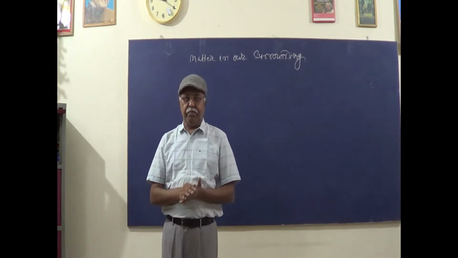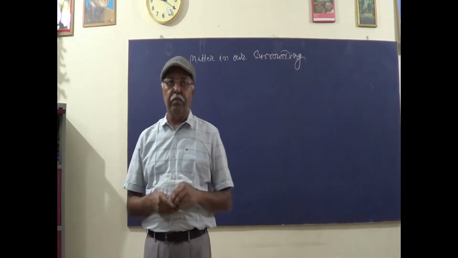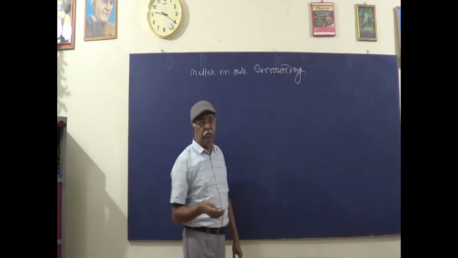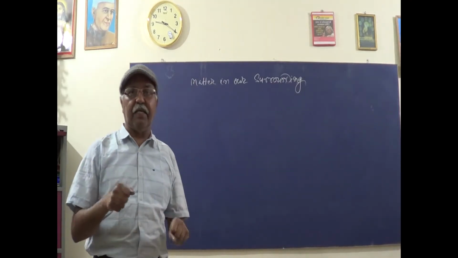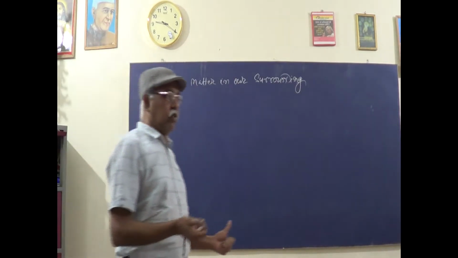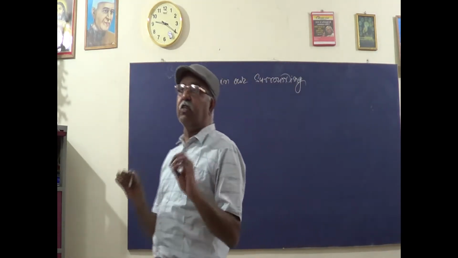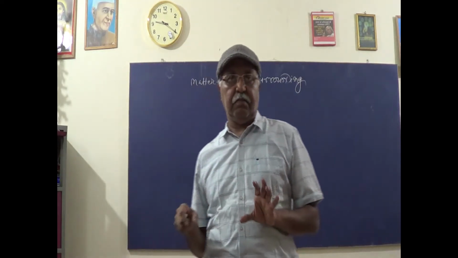What is matter? Anything you see all around, the chalk I am touching, the blackboard, the classroom, the chair, the table, the cycle, the bag you carry, your house surroundings, anything whatever you see or touch, everything is matter.